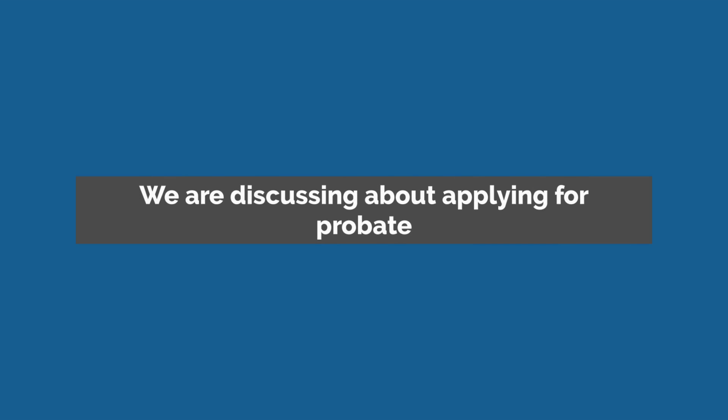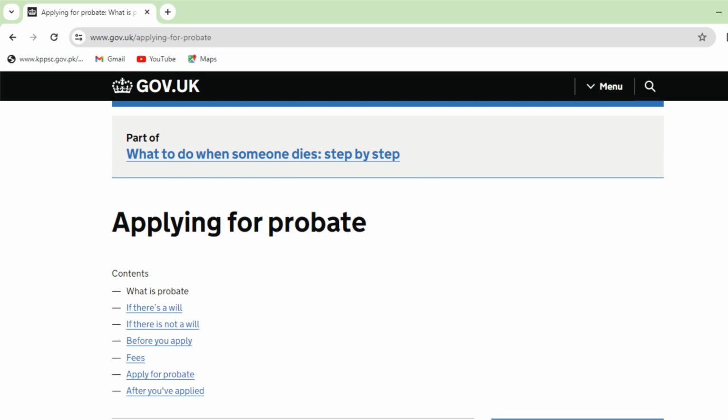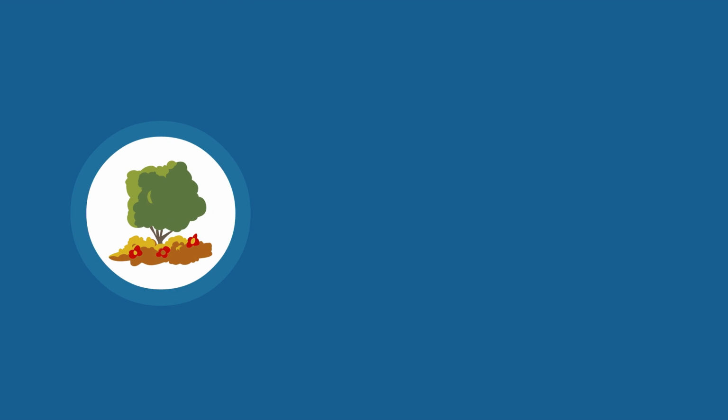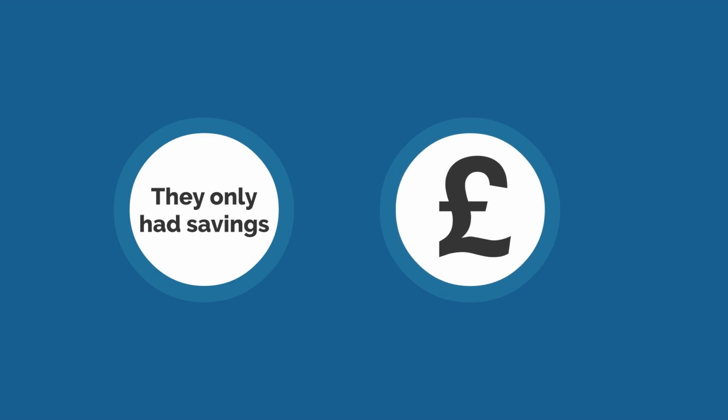Today, we are discussing applying for probate. Applying for the legal right to deal with someone's estate when they die is called applying for probate. You may not need probate if the person who died had jointly owned land, property, shares, or money, as these will automatically pass to the surviving owners, or if they only had savings and the person left a will.